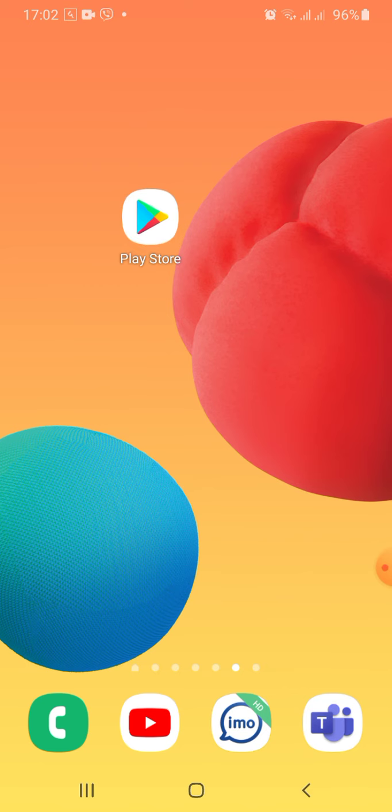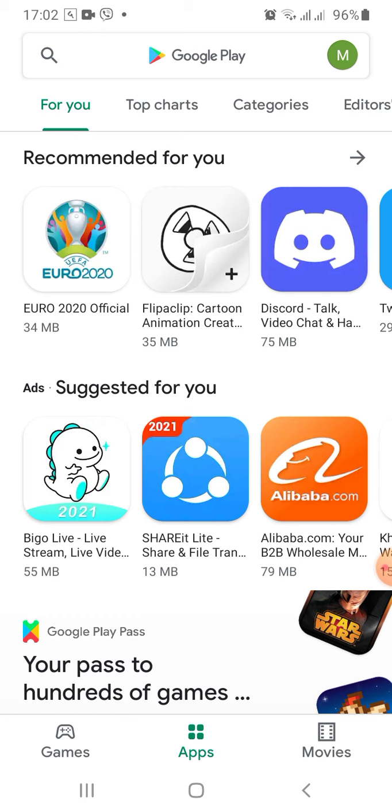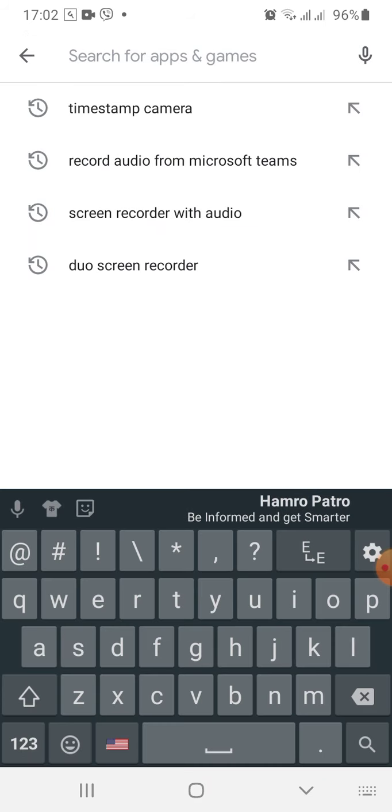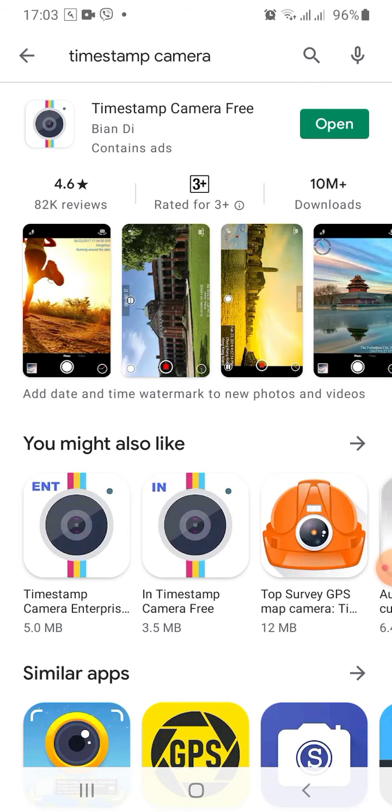Firstly, you go to Play Store and type "timestamp camera free" in the search bar. I've already installed this one. It is the app from BindD.